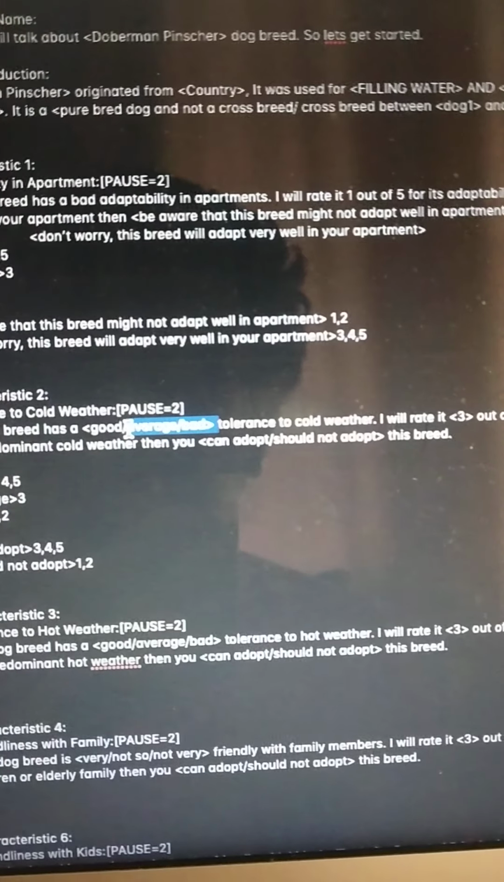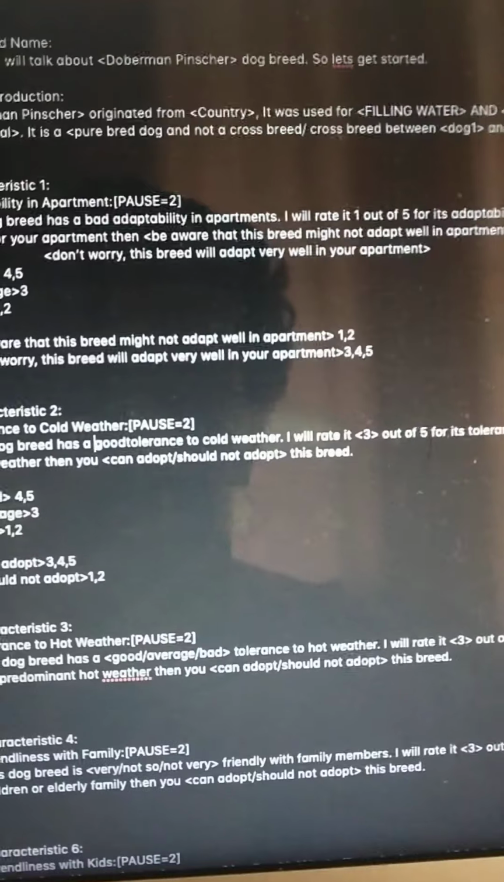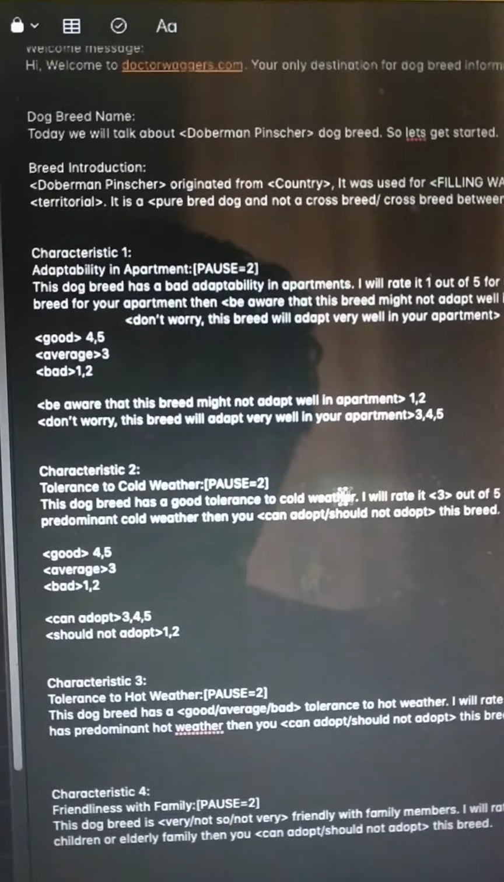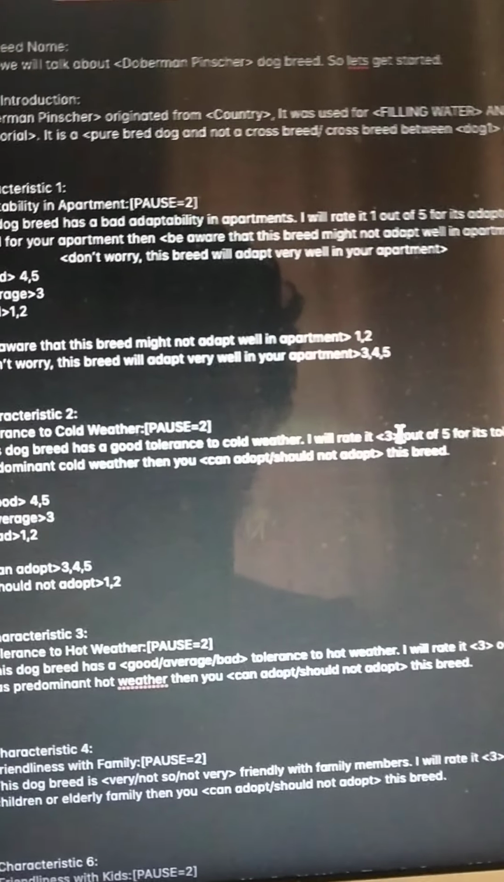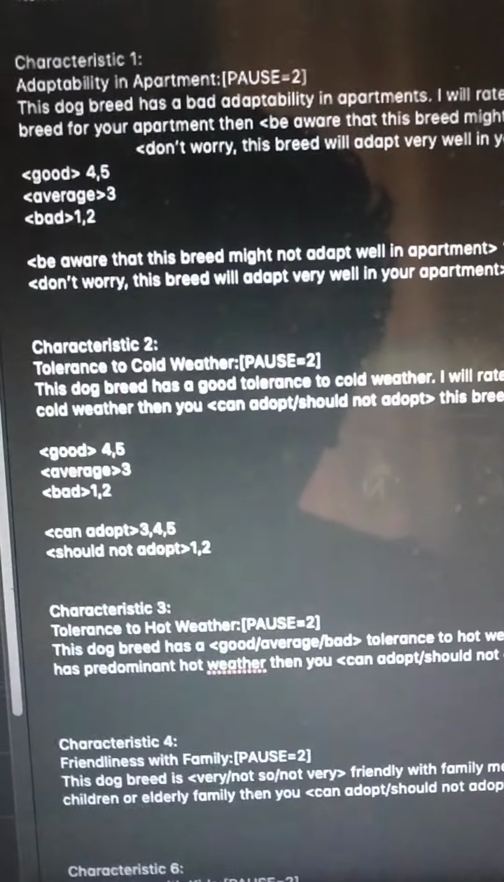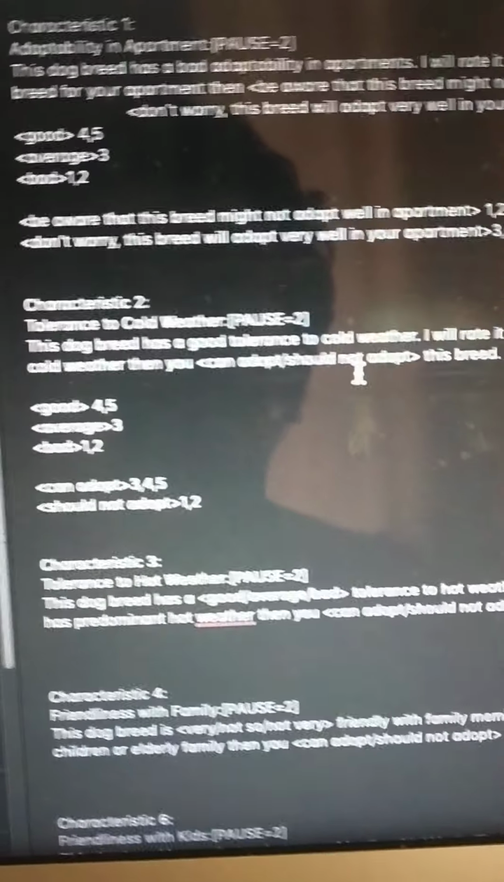So let's remove everything here. Okay. Give space between good and tolerance. Good tolerance. I will rate it, now remove this. I'll rate it 4 out of 5 for its tolerance to cold. If you stay at a place which has predominant cold weather, then you can adopt or should not adopt. Which one should we pick?